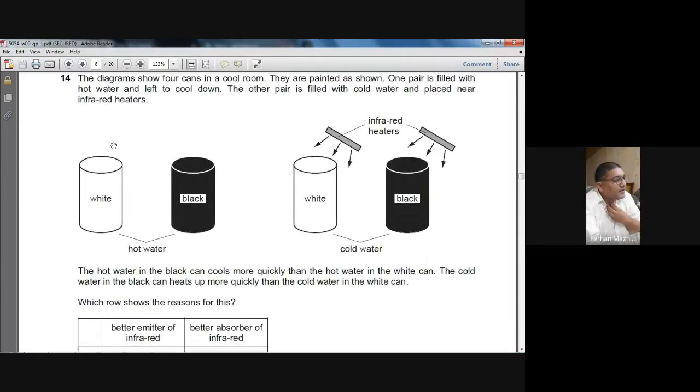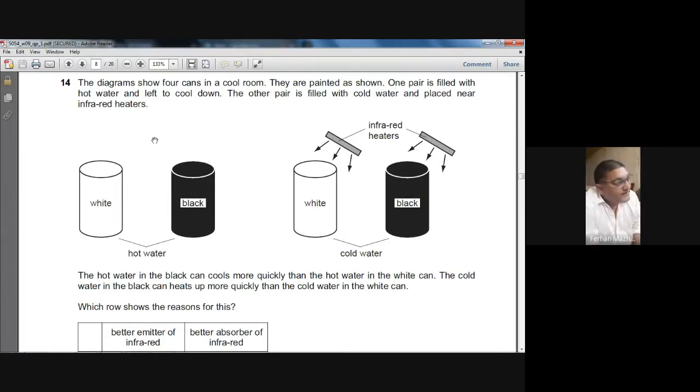Okay, everybody. This is a winter 2009 paper, and it's an MCQ paper we are attempting. Question number 14 is on the topic of heat. That's the first MCQ on the topic of heat.